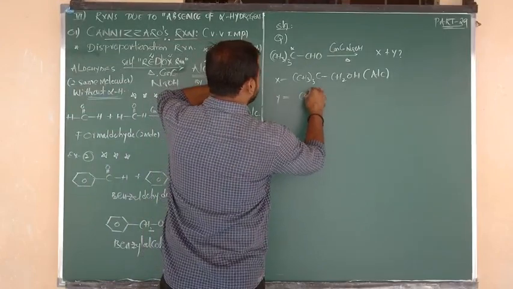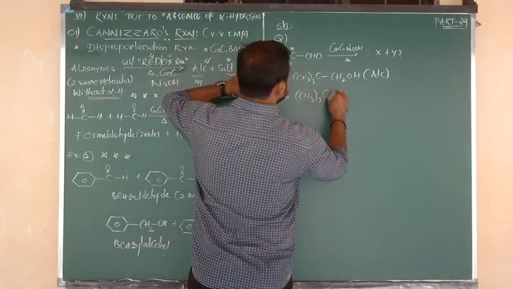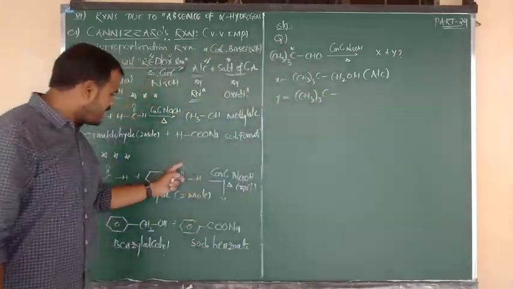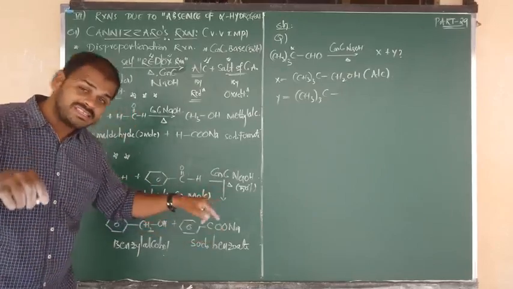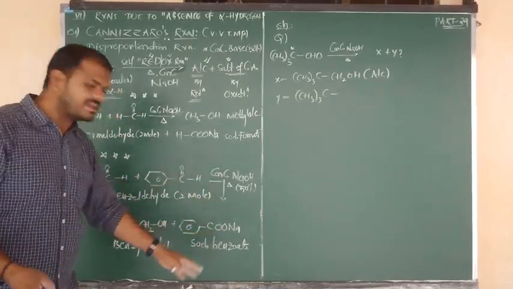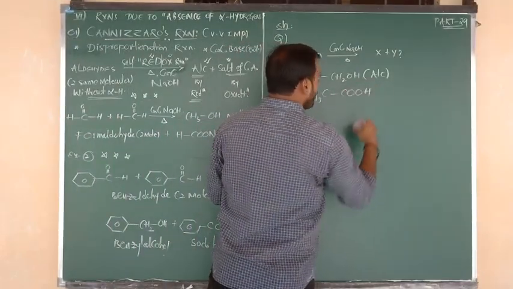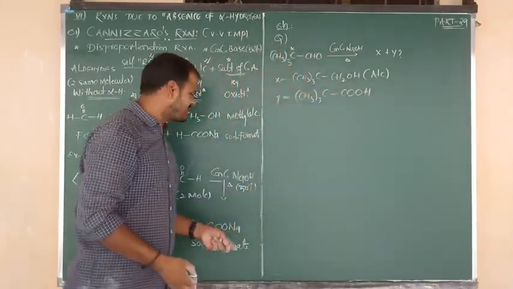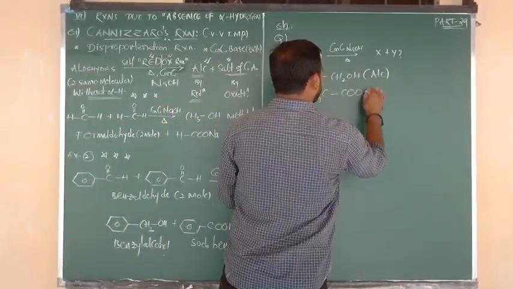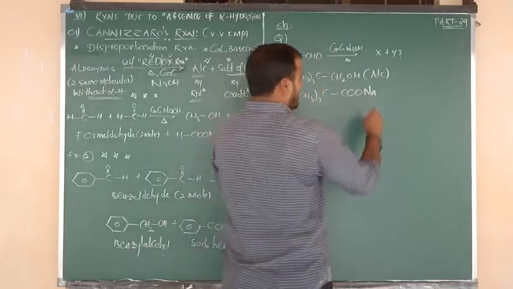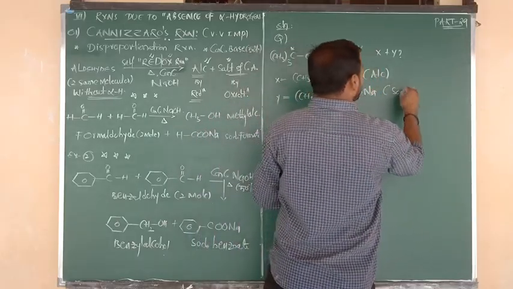So the Y product is nothing but (CH3)3C bonded to the aldehyde group CHO, which oxidizes into COOH. Same thing, aldehydes are oxidized into carboxylic acids. So CHO changes into COOH, but again H plus combines with OH minus and is eliminated in the form of water molecule. So in the place of H, we have to write Na. So simply we can say it is our second product. This is what you are getting due to oxidation.